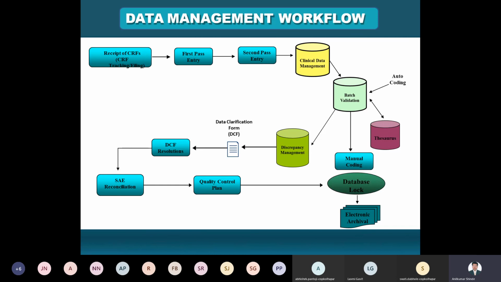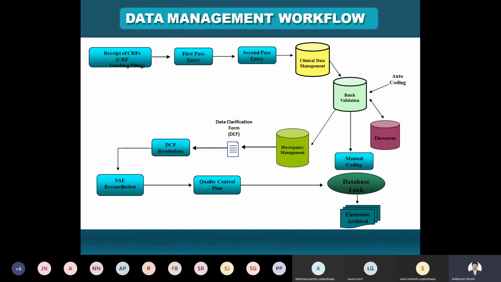You prepare that case report form, which contains all the information on the adverse events. Then first entry into the database, then second entry, then clinical data management and batch validation of the particular data. This data is processed with auto coding, which codes the data so a normal person cannot understand it.